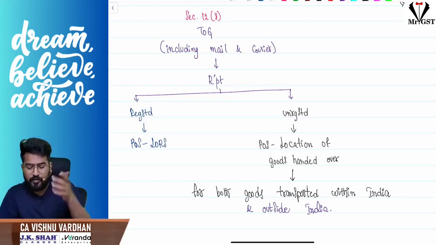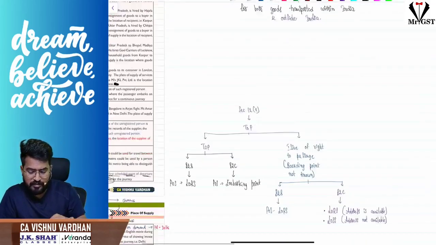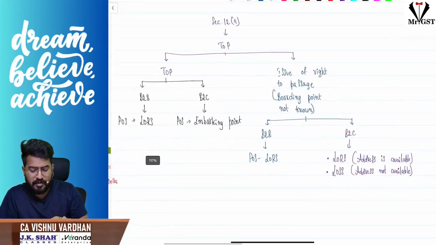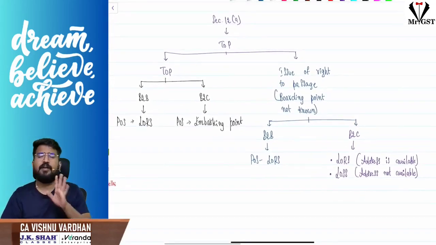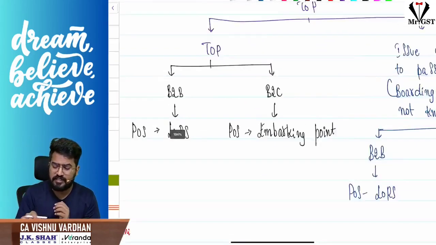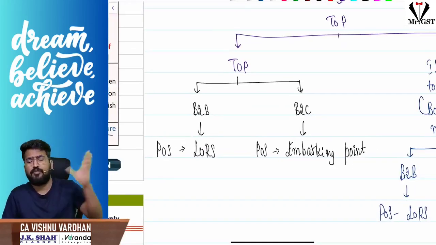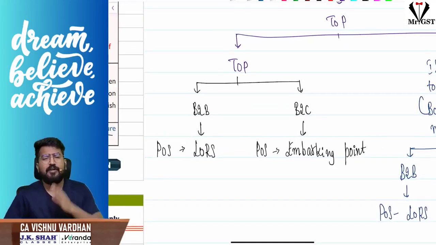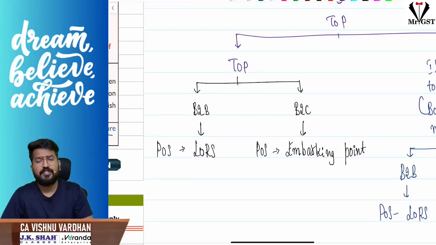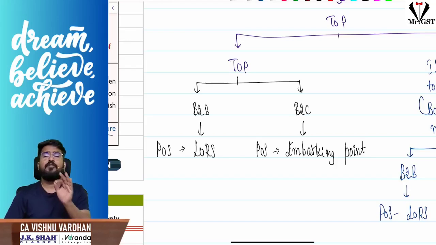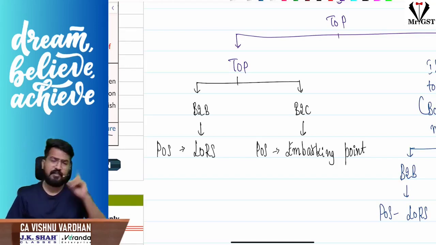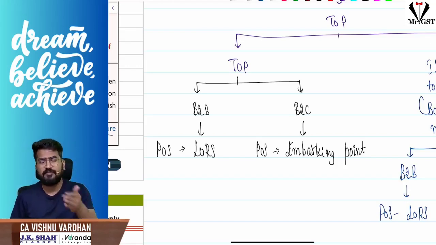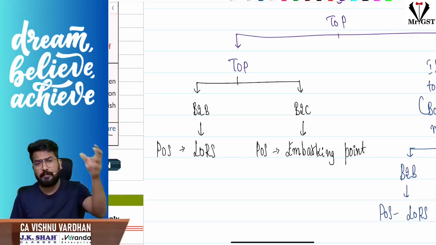Clear? Now, 12 subsection 9. This is with respect to transportation of passengers. What is the place of supply? Understand, if it is just a transportation of passengers, for example you are booking a flight ticket and the recipient is registered, then the place of supply will be where you are registered. If you are unregistered, where is the embarking point in that journey? For example, you are an unregistered person from Chennai traveling from Delhi to Mumbai. Sir, what is the place of supply? Delhi will be the place of supply because your embarking point is Delhi.